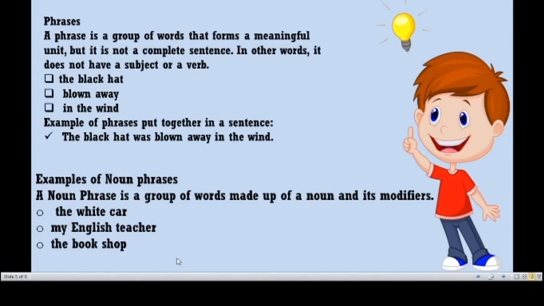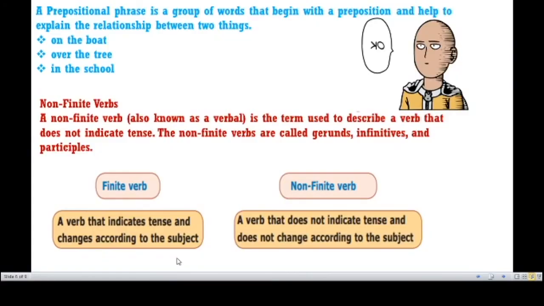Teacher is a noun, the word English is acting as a modifier. Shop is a noun, the bookshop. So here these words are acting as modifiers. If a phrase is made up of a noun and its modifiers, it is called a noun phrase.